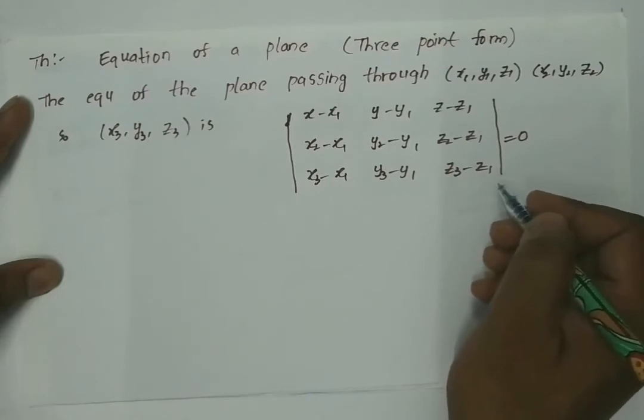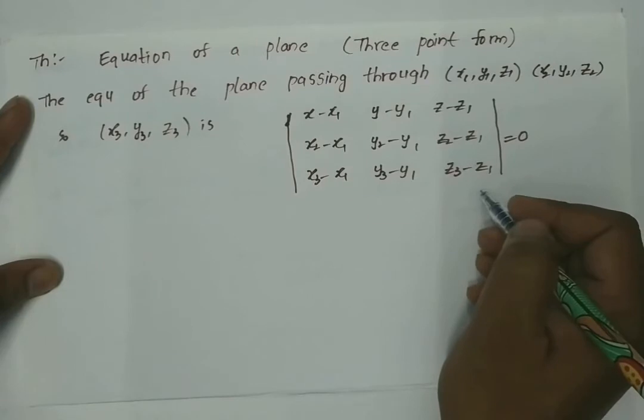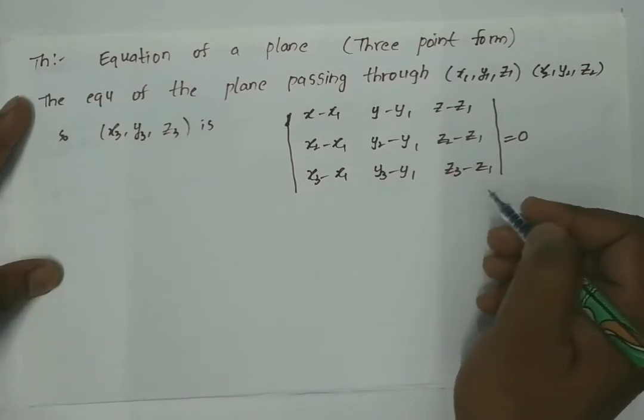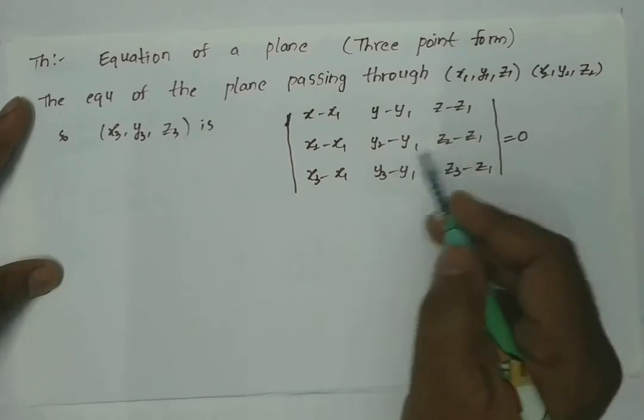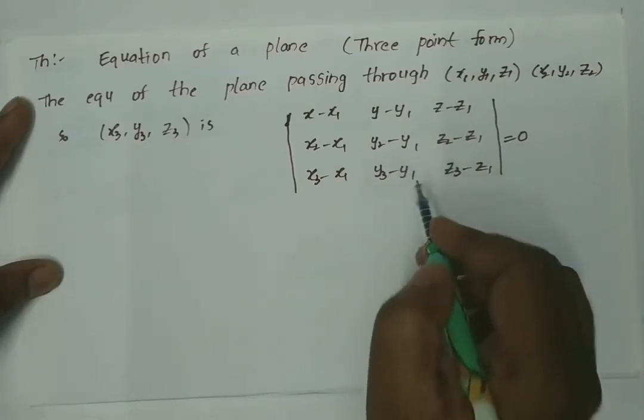This is the formula for finding the equation of a plane passing through three points. Suppose we have three points, then we can find the equation of a plane by using this formula.